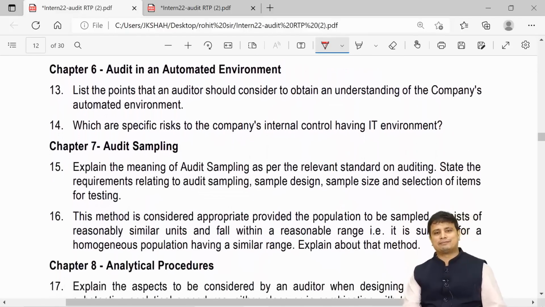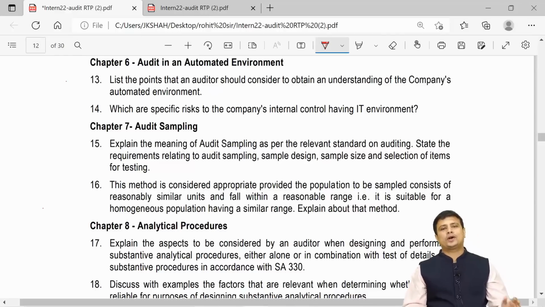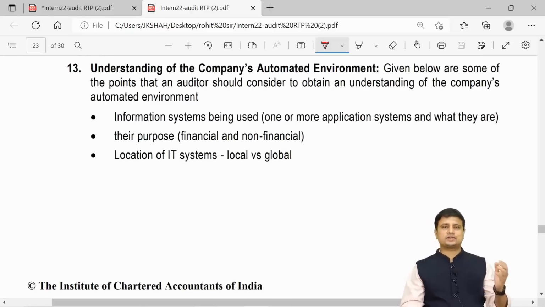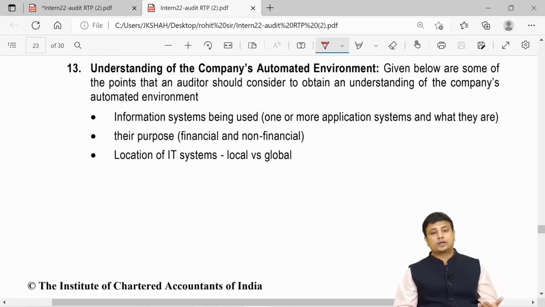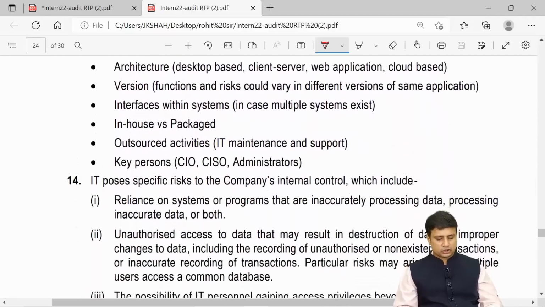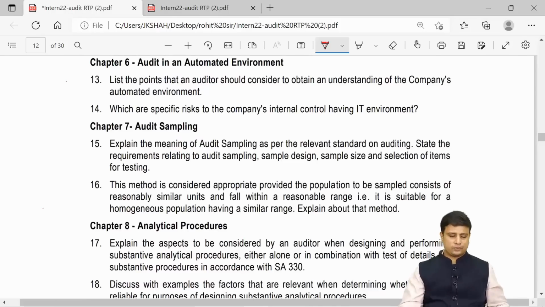Moving ahead with chapter number 6. List the points that the auditor should consider to obtain understanding of the company's automated environment. So what are the points that we need to consider, my friends? We have already discussed this in the summary notes and during the lectures. We'll see what is the information system being used, what is the purpose, financial, non-financial, what is the location of that, what is the architecture, what are the versions that are used, what are the interfaces, whether it is outsourced, what are the key persons. So all these things we will have to see. We have already discussed this. You can go through the same.